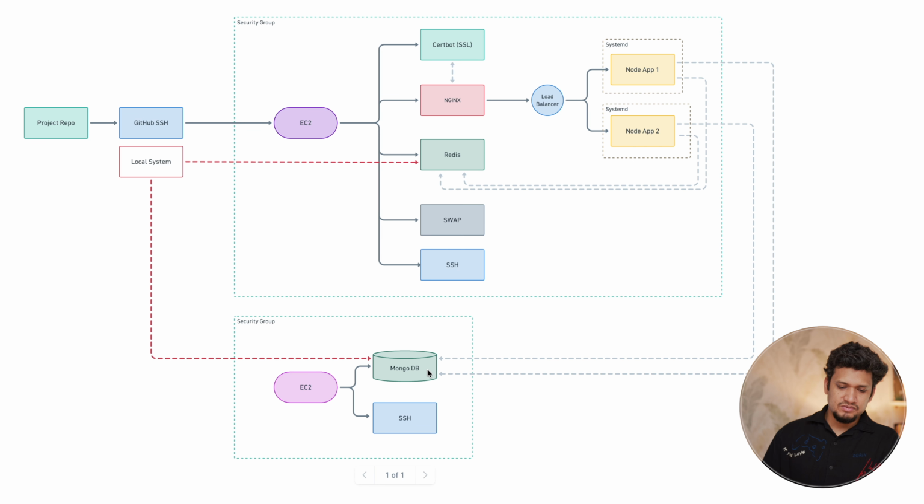Two programs, MongoDB and Redis, we have already discussed. The other thing required for this project is a Node service, and the Node service will lie in your first EC2. So in a way, the first server will host your application, your APIs. The second server will have your database.